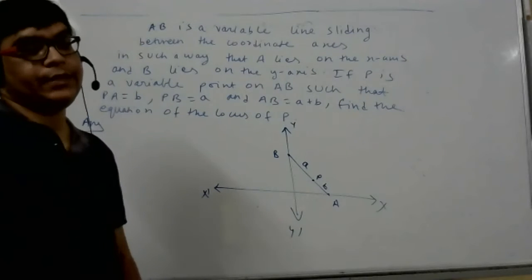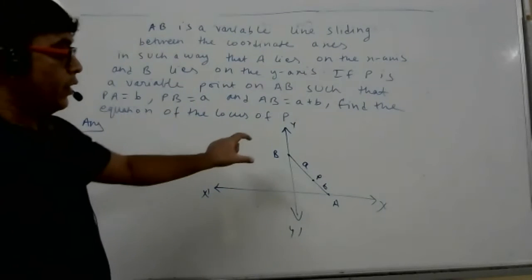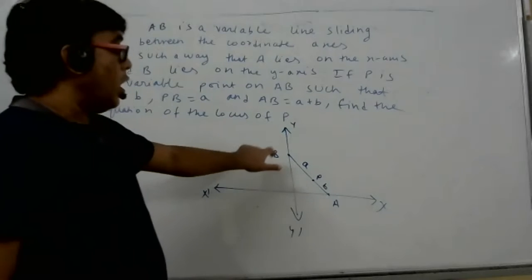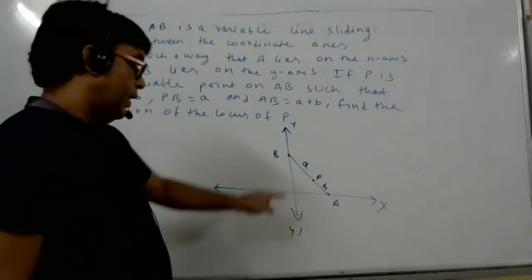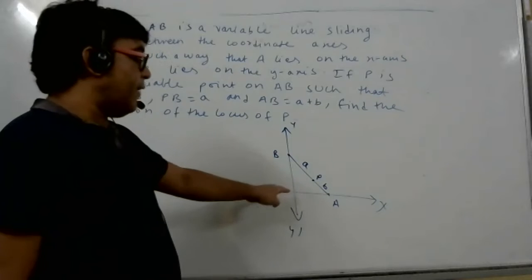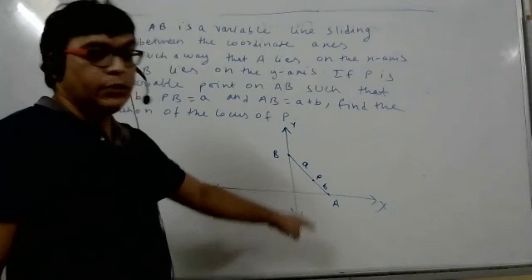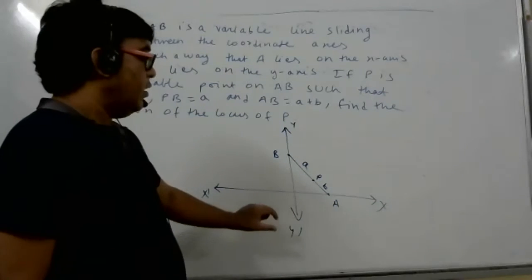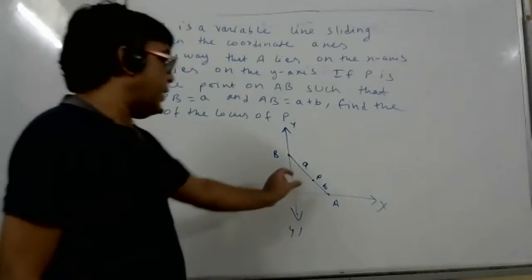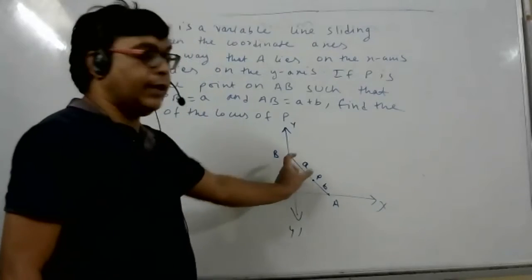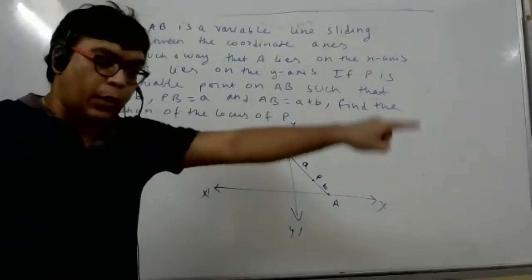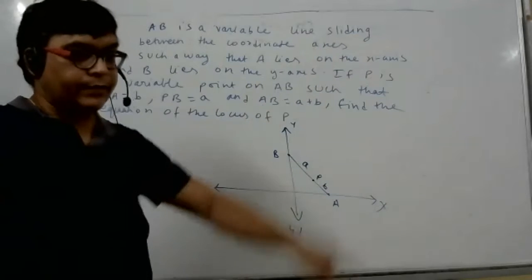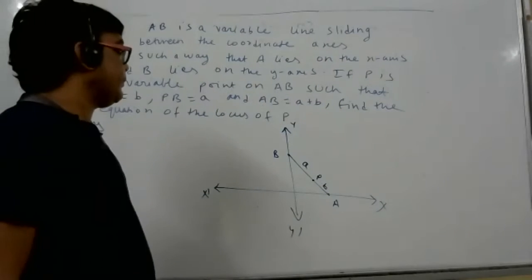Again, same situation. This rod will slide in such a way that obviously the position of point P will change. But we should always consider P such that PA is b and PB is a. There are different positions of point P. Join all those points P and you will get a curve. They want that curve's equation.